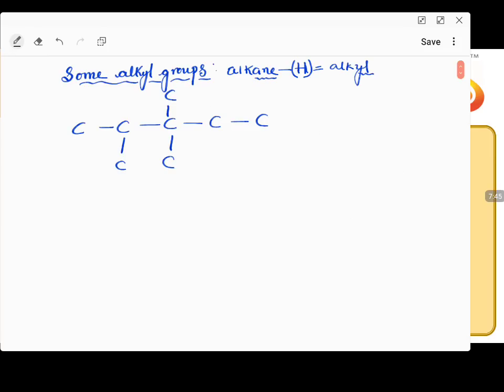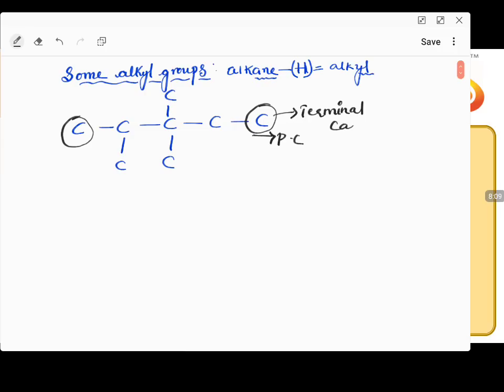Now in this longest carbon chain, this parent chain I have selected, I can have different types of carbons. Let us understand. The last carbons are called terminal carbons.